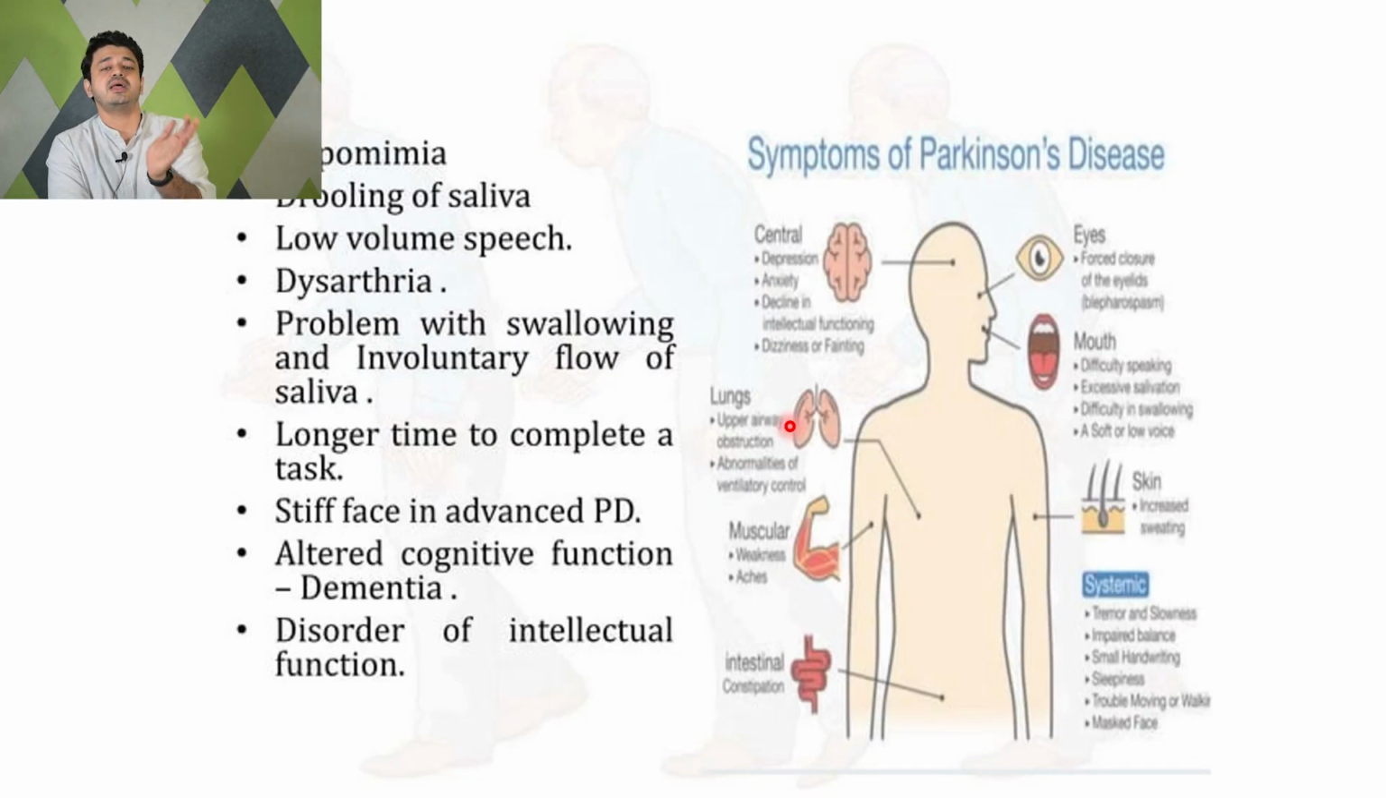Then there are some other associated features of Parkinson's, like hypomimia. What is hypomimia? Hypomimia is a mask-like face. As you can see, I am talking and I have some facial expression on my face, but a Parkinson's patient will have no facial expression on his face.